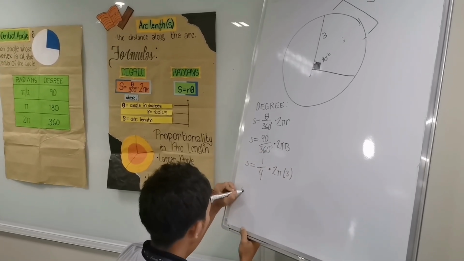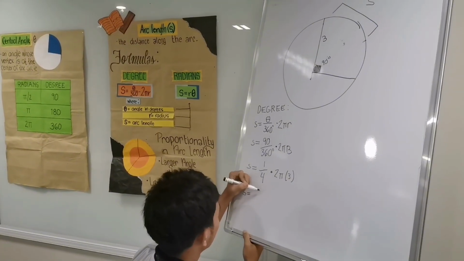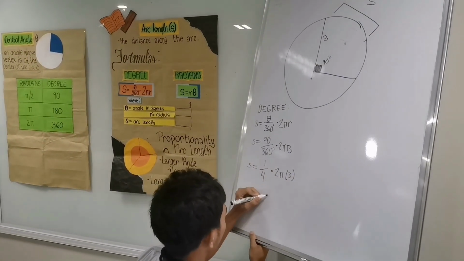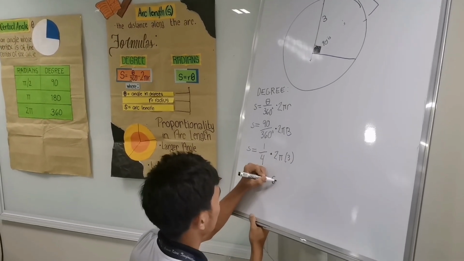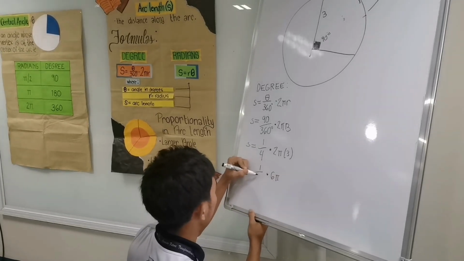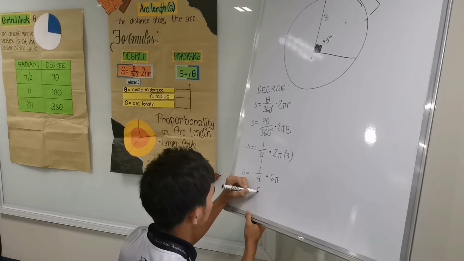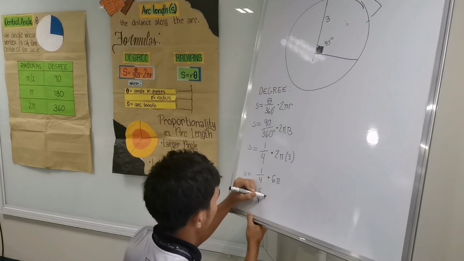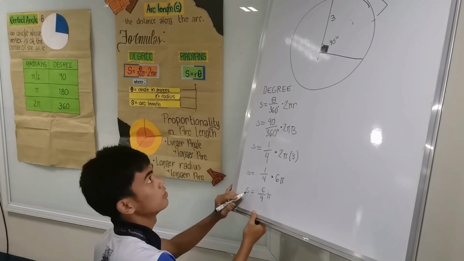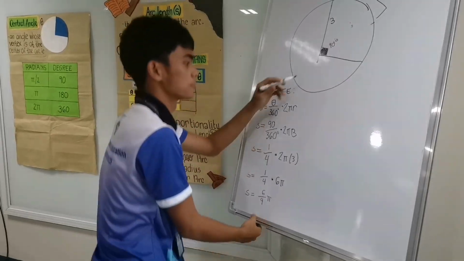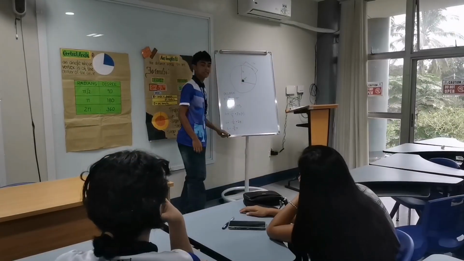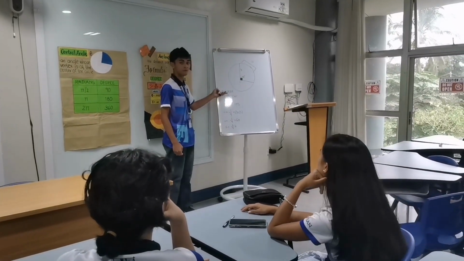To simplify it more, we multiply the 2 pi r, which is 6 pi, and 1 over 4. Or simply, S is equal to 6 over 4 times pi. So this is the measurement for the arc length of this problem. That's how we solve it using the degree formula.